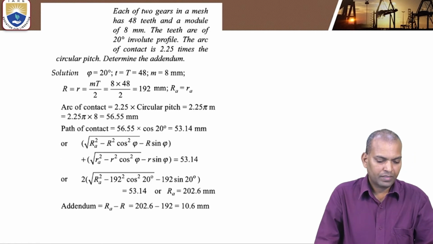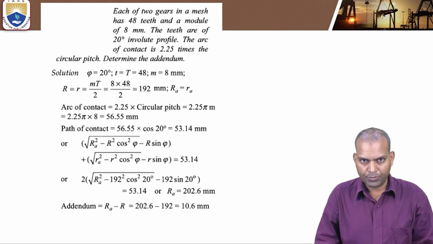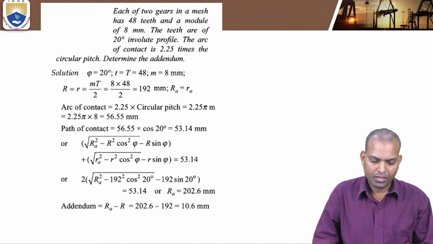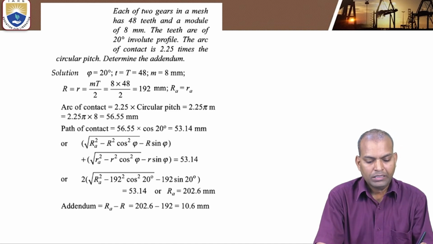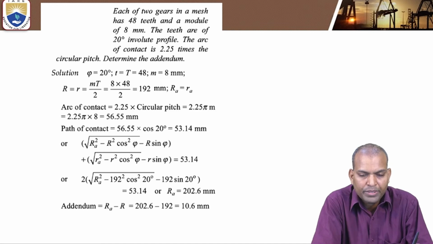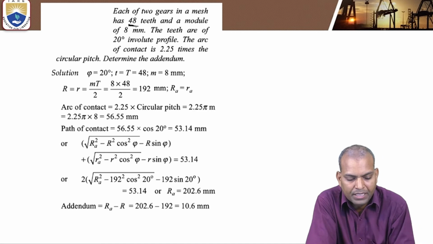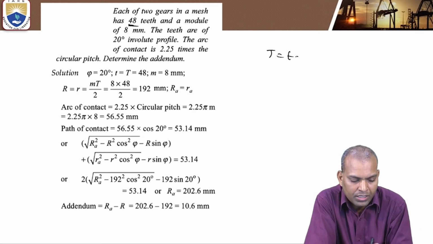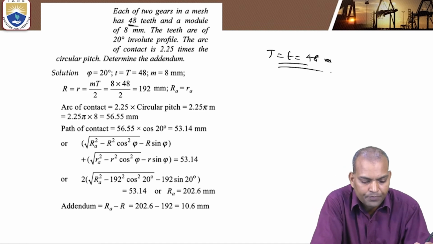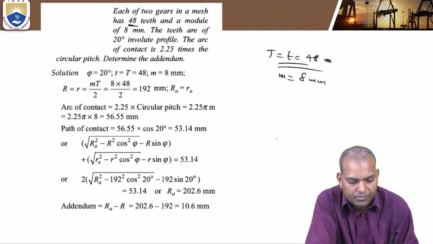Consider a problem. How to crack this problem based on the data. Each of two gears in mesh has 48 teeth, both capital T and small t equal to 48. The module M equals 8 millimeters.